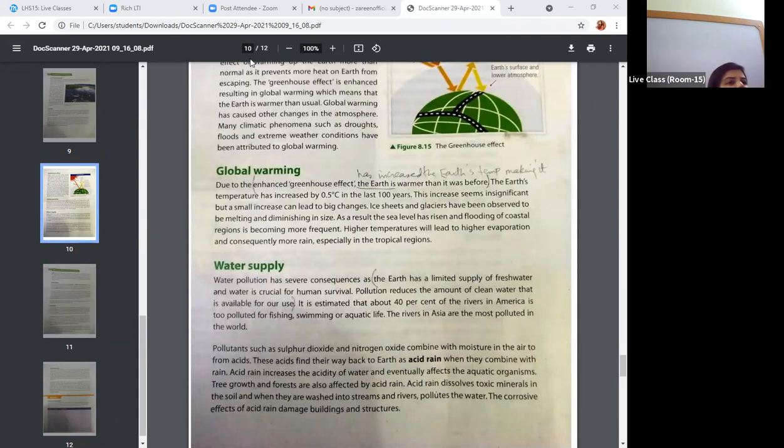The earth has a limited supply of water, that is important for human survival, okay, for every living thing as well. Pollution reduces the amount of clean water that is available for our use. हम सबने डिस्कस किया था लेक्स के बारे में और रिवर के बारे में, जहाँ से हमें फ्रेश वाटर मिल रहा होता है. बट अनफॉर्चुनेटली वी टॉक अबाउट द एशिया, rivers in Asia, they are also most polluted in the world, such as sulfur dioxide. Nitrogen oxide combines with moisture in the air to form acid.